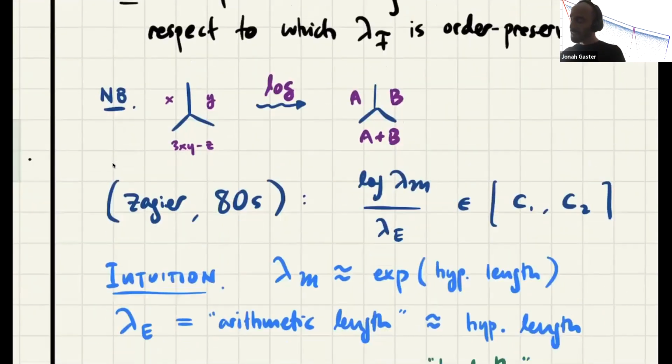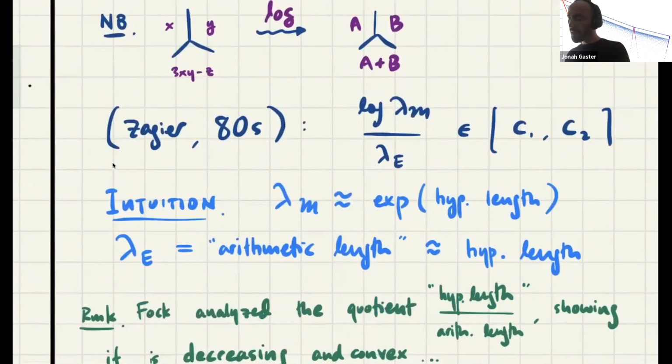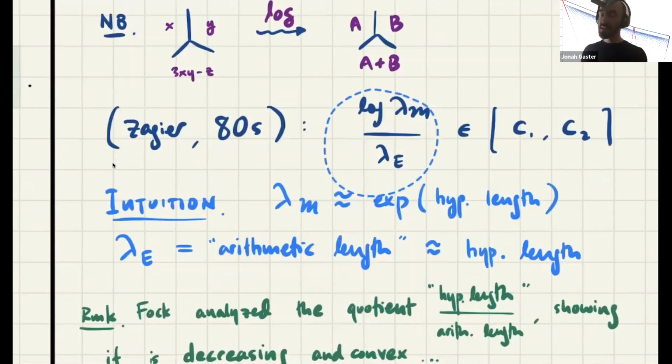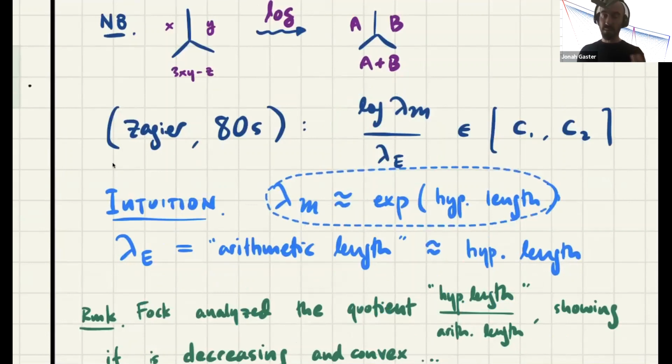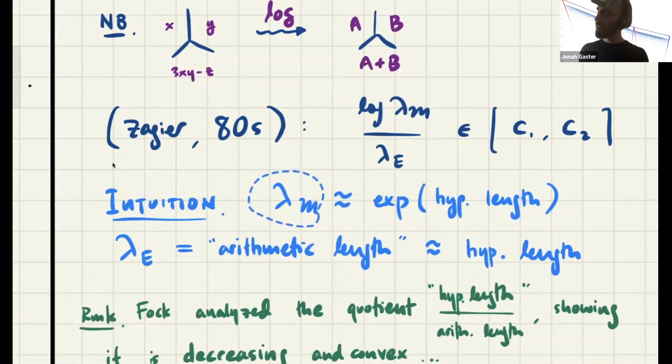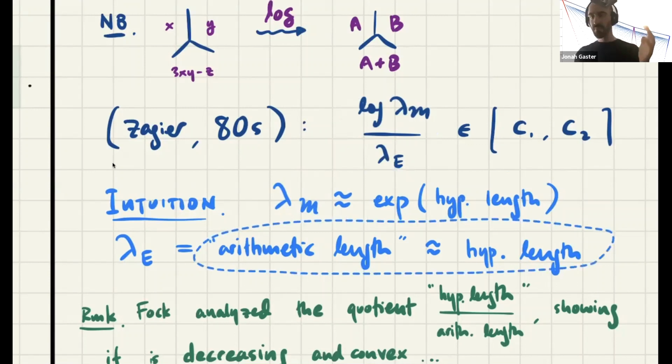Okay. Yeah, so there's something important going on behind the scenes here that Zagier was exploiting, and that won't be clear yet, but I'll tell you about how hyperbolic geometry enters the picture in a moment. And when it does enter the picture, what you'll see is that the Markov number is essentially like the exponential of a hyperbolic length of something. And what Zagier is saying here is that hyperbolic length and arithmetic length are roughly the same, in whatever sense that means, which will be clearer in a moment.